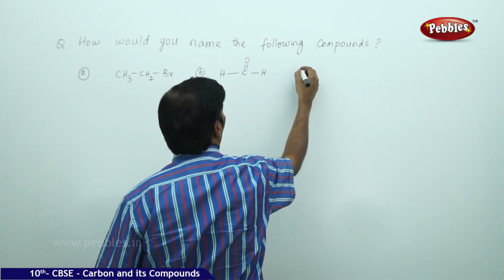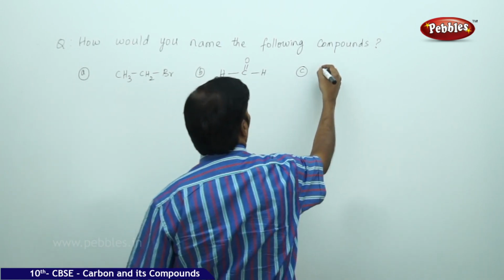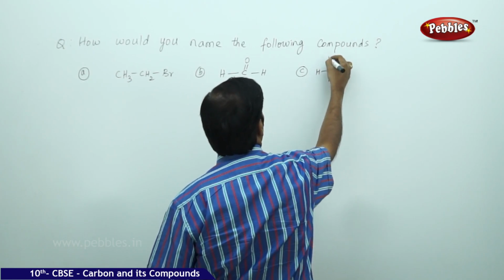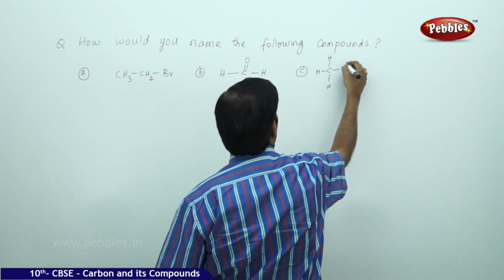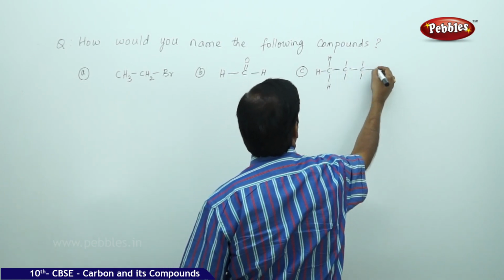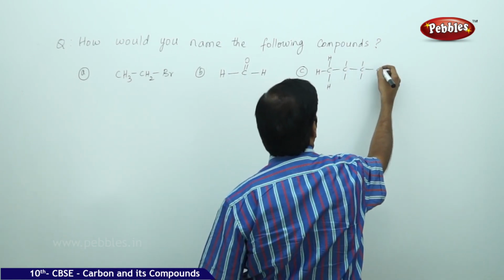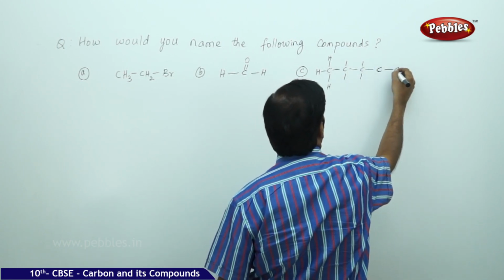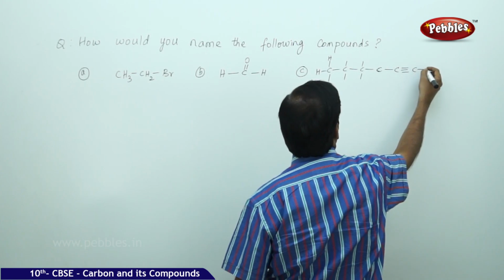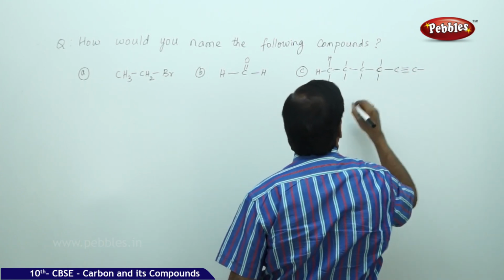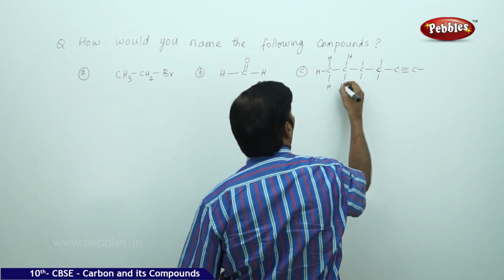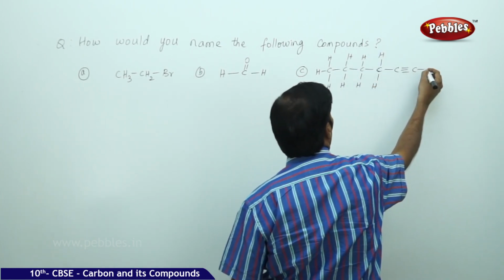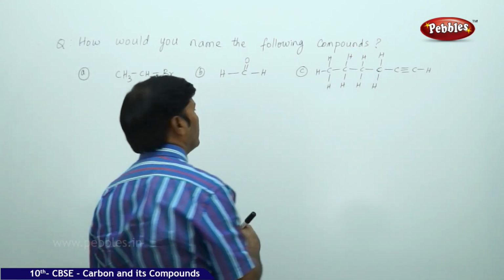Then we can take CH3, methane, carbon, again carbon single bond, 1 2 3 4, 1 2 3 4 5. Okay, so this is a structure which is given.